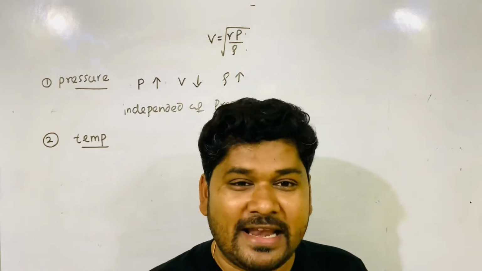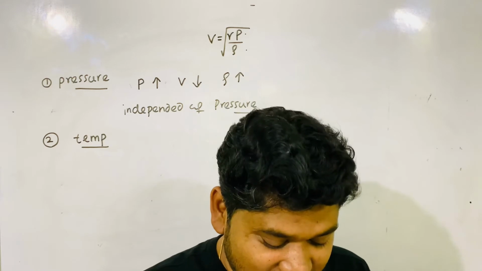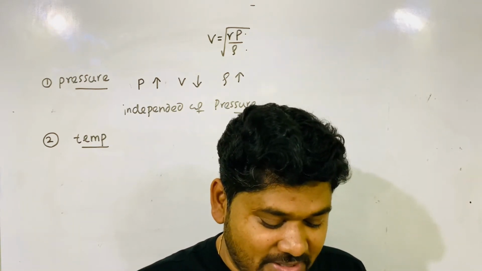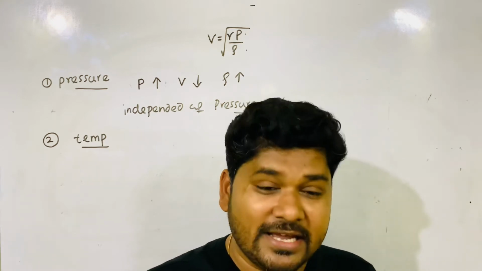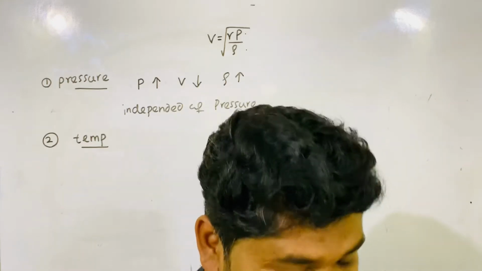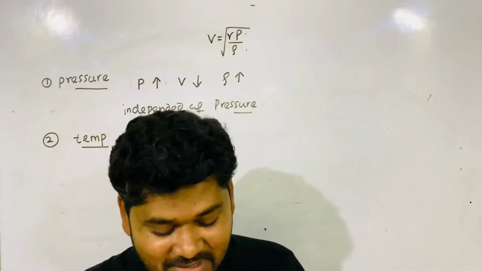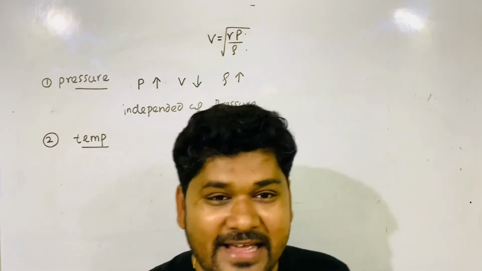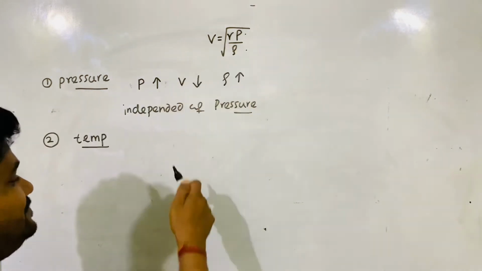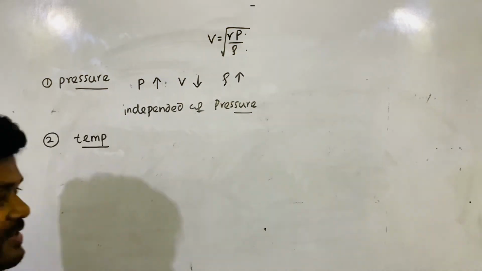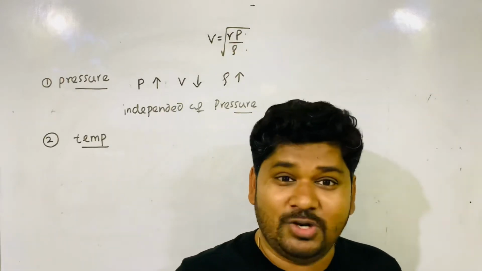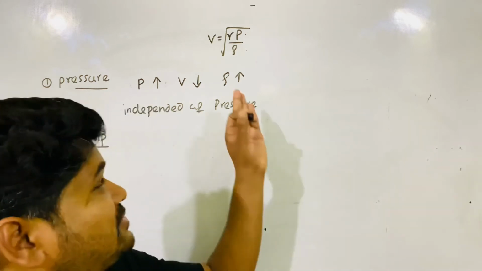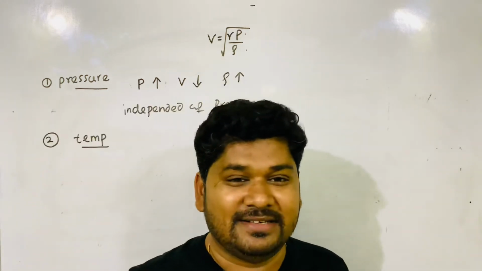If there is no quantity like temperature, then what will you say? The answer that comes to the mind of students generally is that velocity is independent of temperature, as there is no temperature in the expression of the velocity of sound. So we'll write velocity is independent of temperature. No. If temperature changes, some change also happens here.